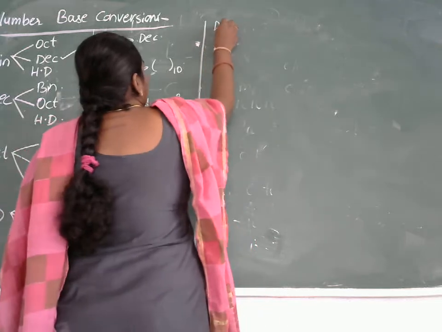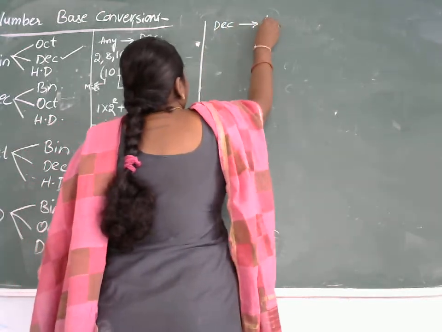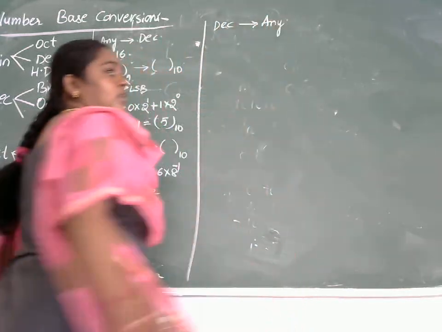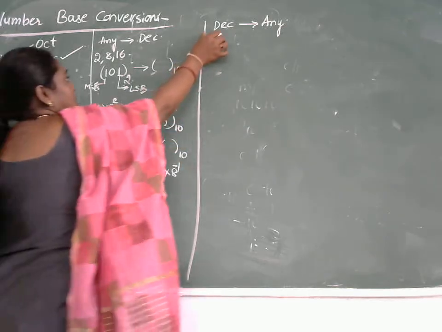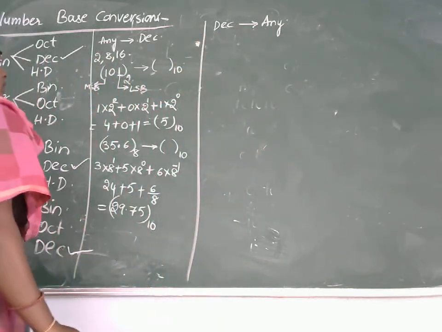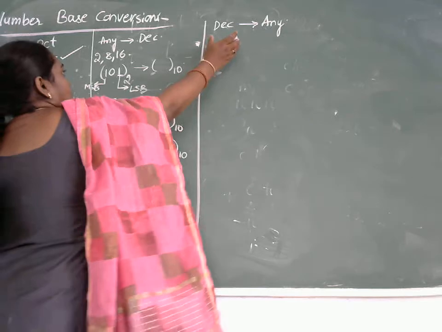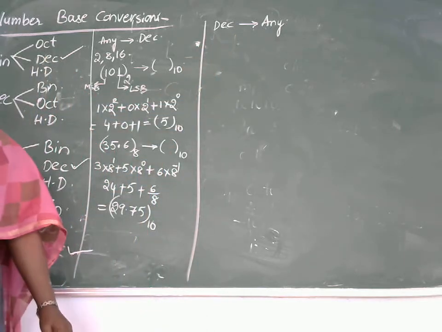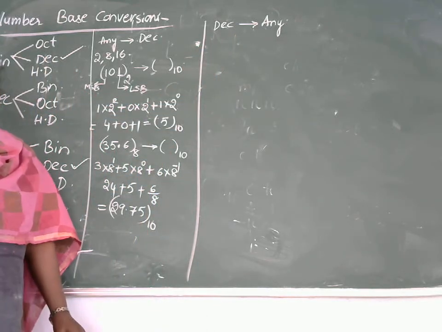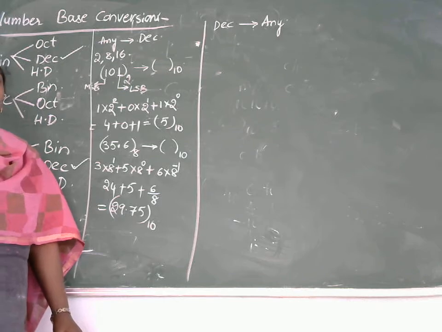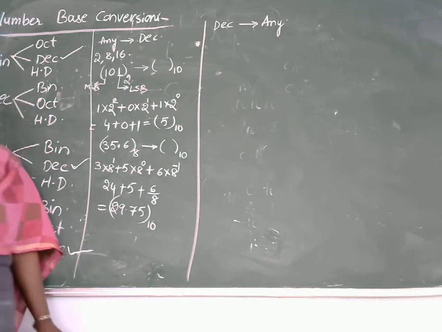So the next step is decimal to any other conversion. Whenever we are saying decimal to any other conversion, the point which we need to remember over here is to divide the given number with the radix of the other number.